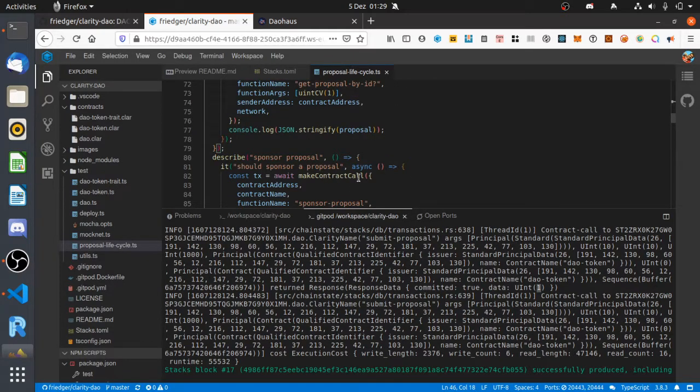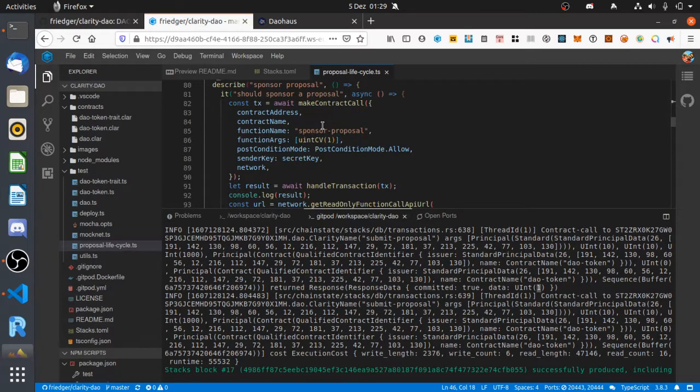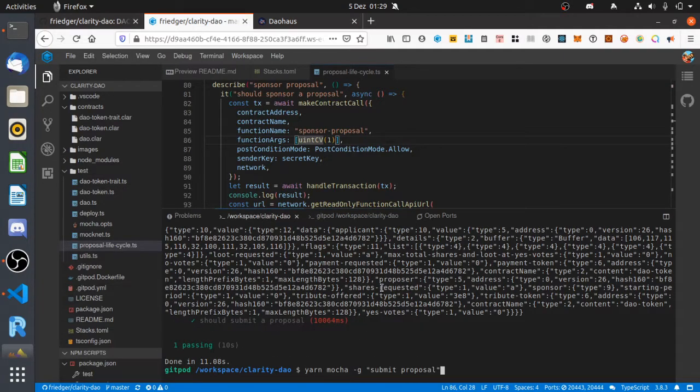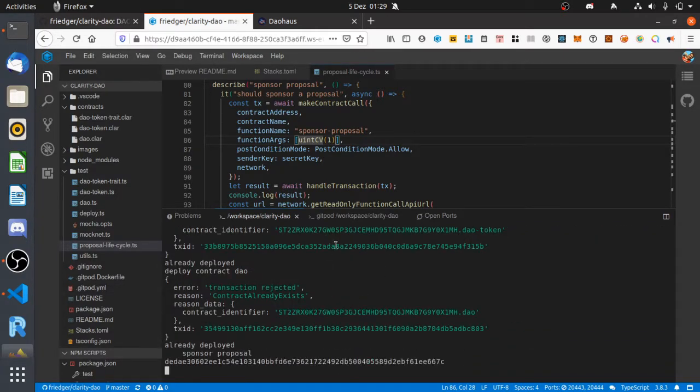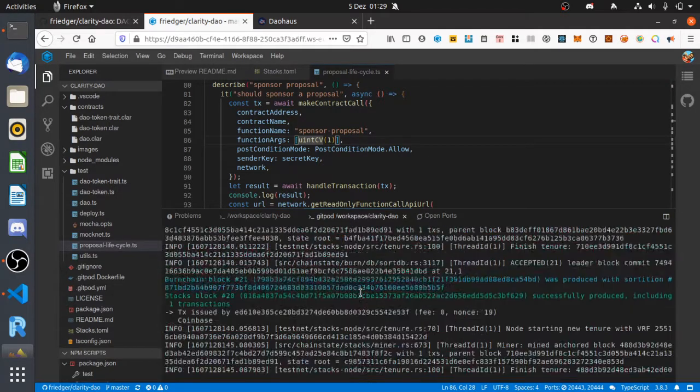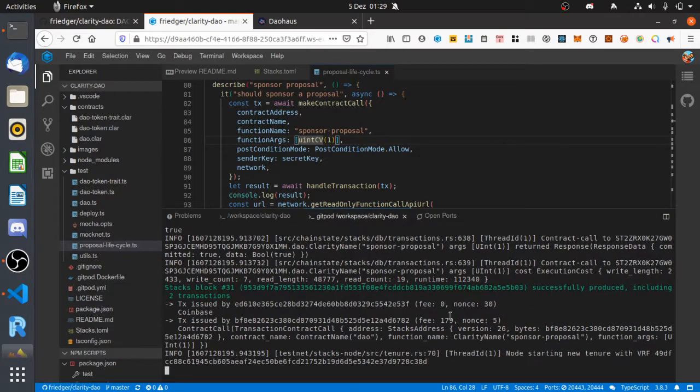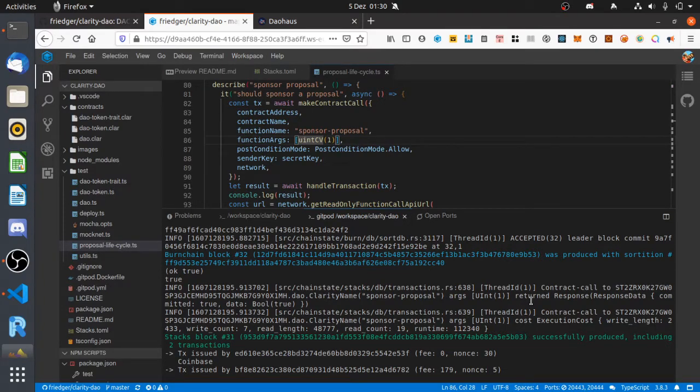And now we want to sponsor the proposal, so we have a sponsor proposal command, and we can have a look again. We did see the sponsor contract call is also committed, and it's okay.